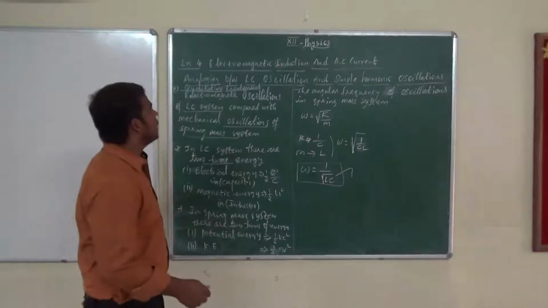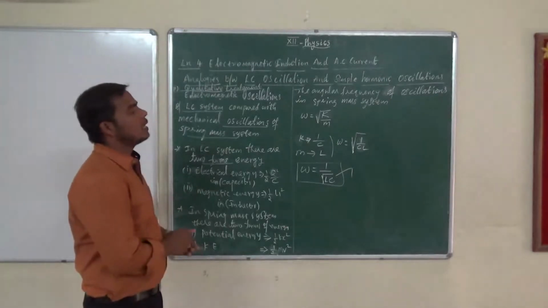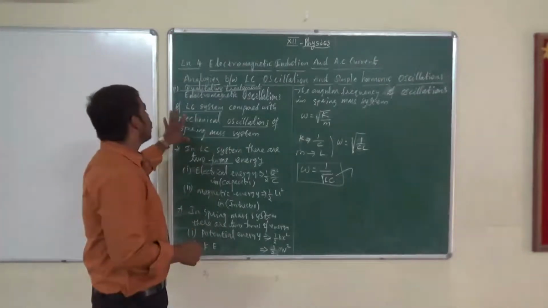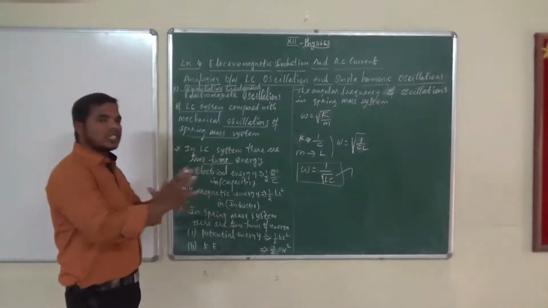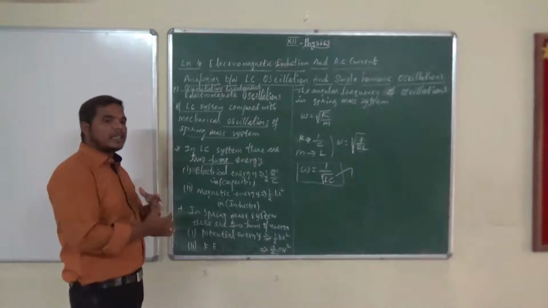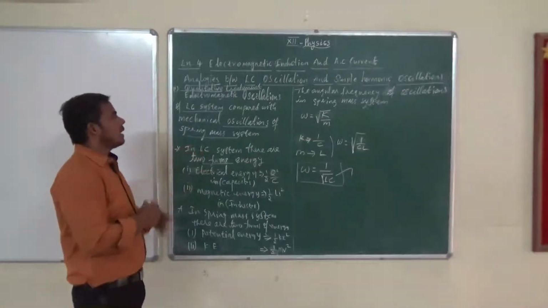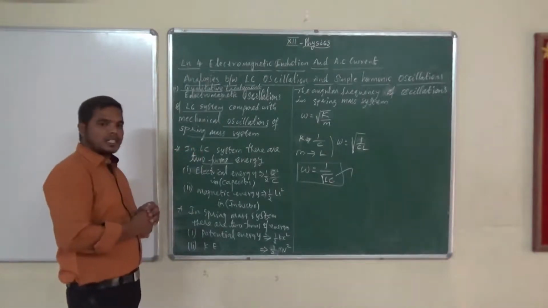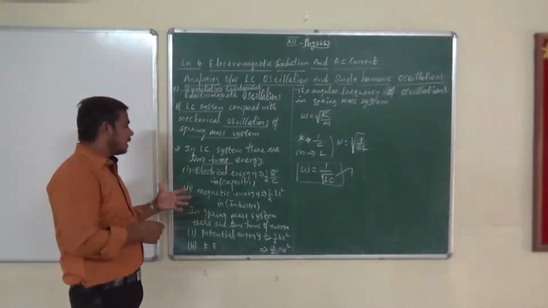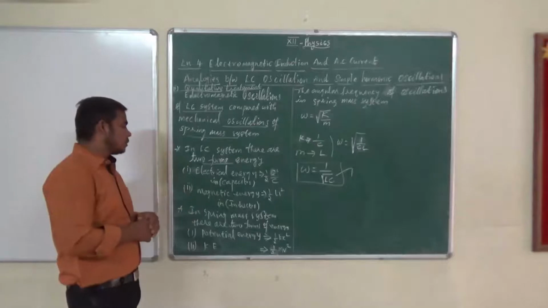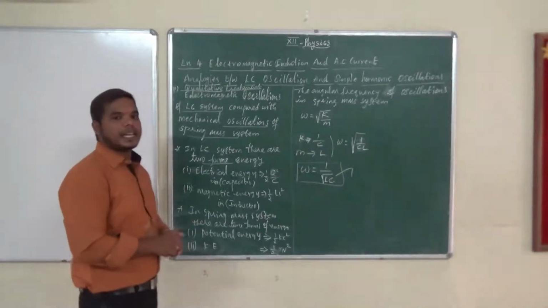So these are the analogies between LC oscillation and simple harmonic oscillation. This is a qualitative treatment. The LC oscillation of the LC circuit, we have to compare with the mechanical oscillation of the spring mass system. In the LC system, the energy is stored as electrical and magnetic energy. In the spring mass system, as potential and kinetic energy.